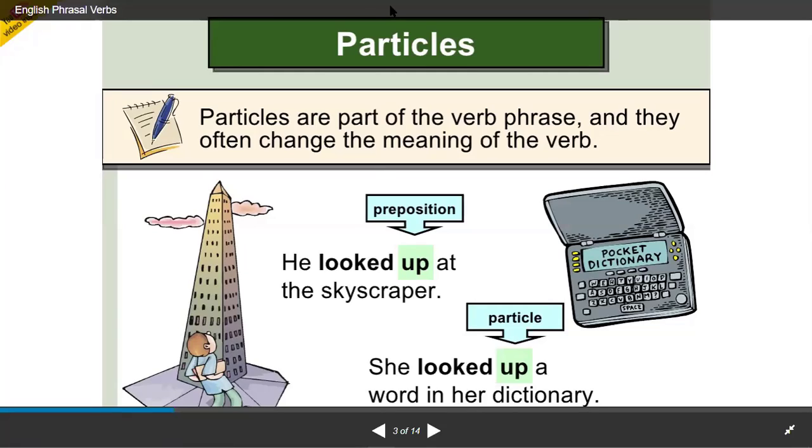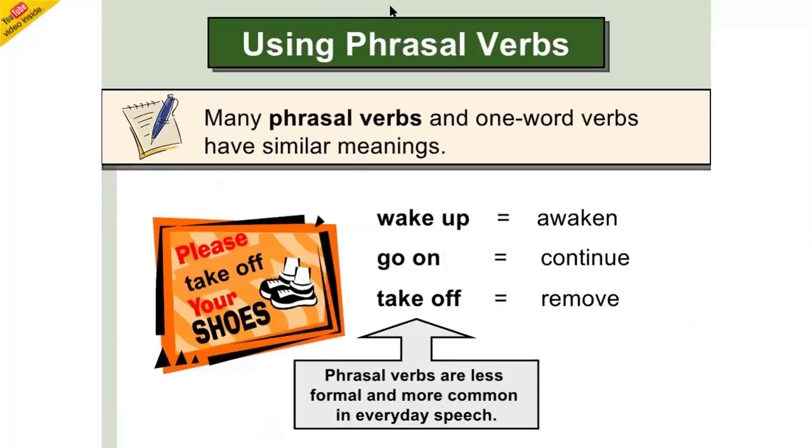Okay, now another thing that we need to learn is very important: using phrasal verbs, how we can use these phrasal verbs. Many phrasal verbs and one-word verbs have similar meaning. For example, wake up meaning awaken, go on meaning continue. So continue and go on have the same meaning. Now, take off meaning to remove. Phrasal verbs are less formal and more common in everyday speech.